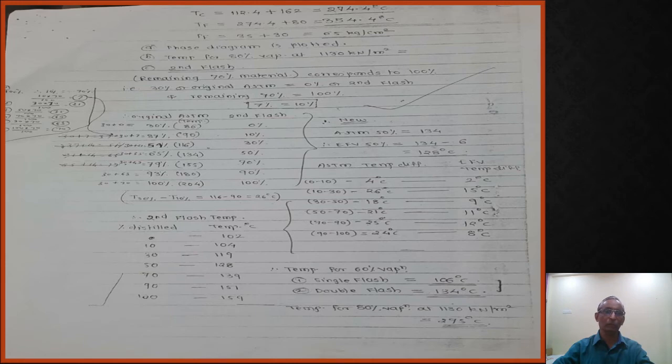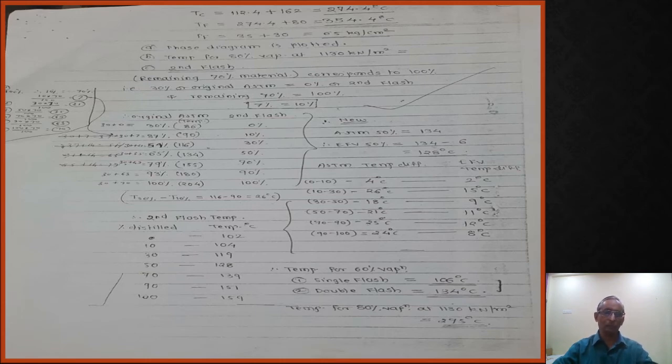So we are going to draw two curves. One is for ASTM, that is for the given data. Another is the first flash EFP curve. The second curve you draw by considering these points for the second flash. So you have to mention the ASTM distillation curve, first flash curve, second flash curve.